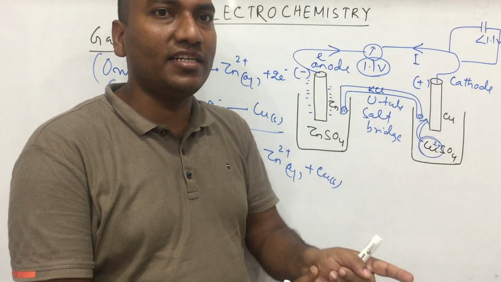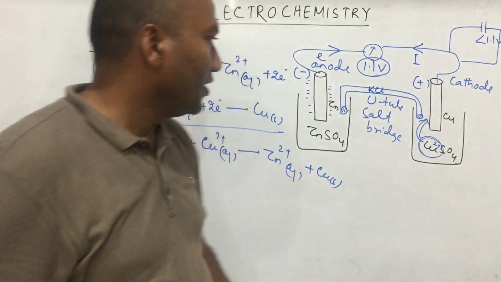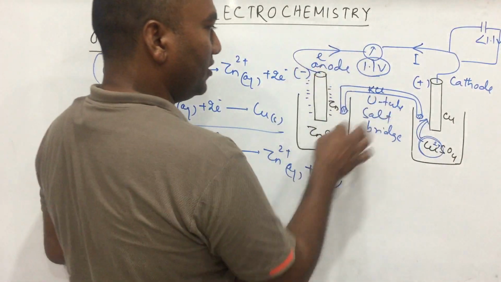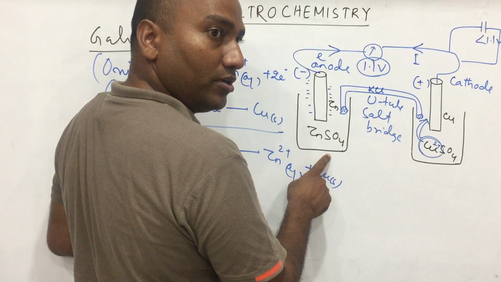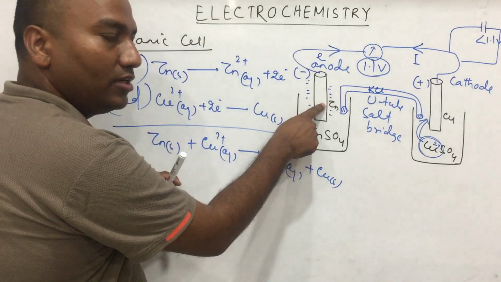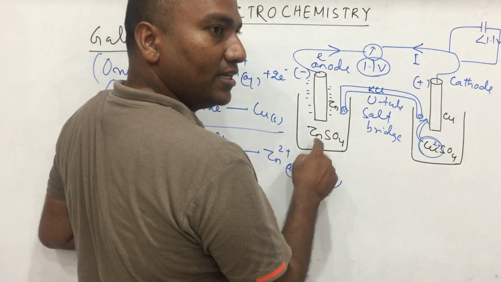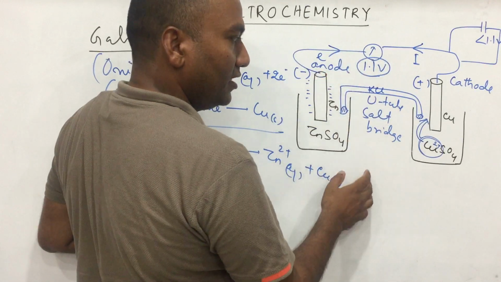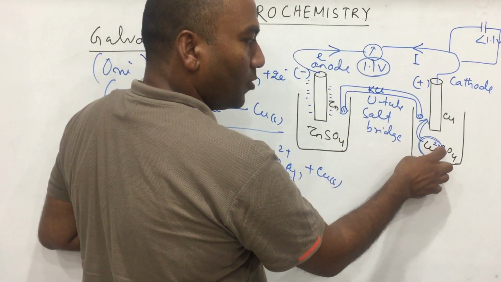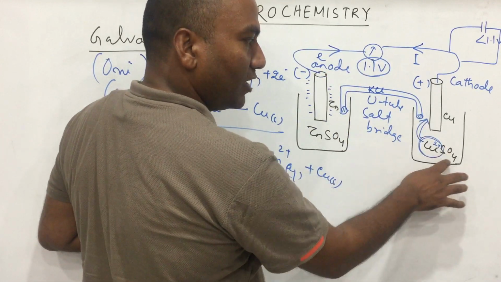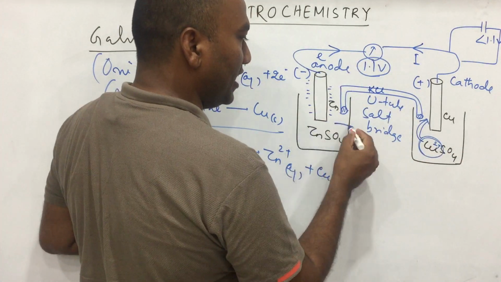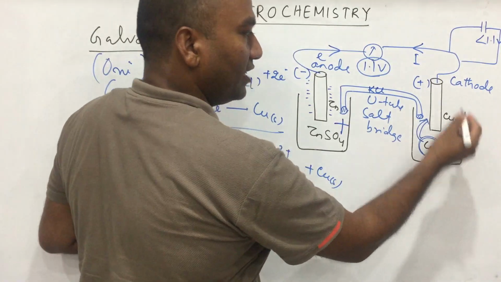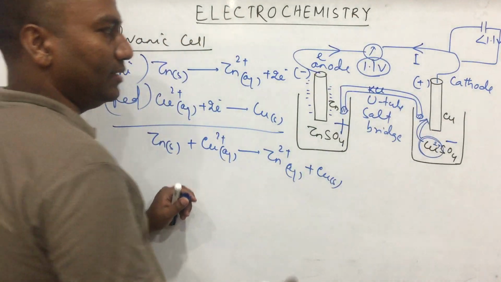How does it maintain electrical neutrality? After the reaction, on this side the Zn2+ number is more, because when zinc loses electrons, the left-hand side Zn2+ number increases. On this side copper 2+ ion decreases, so SO4 2- ion increases. So this side solution behaves like positive, and this side solution behaves like negative.